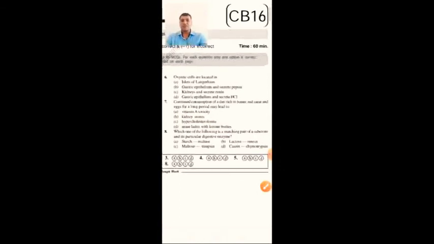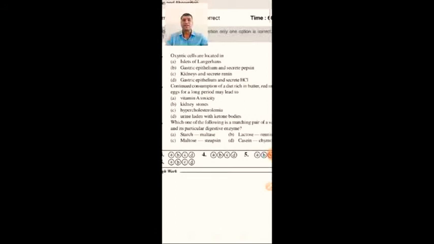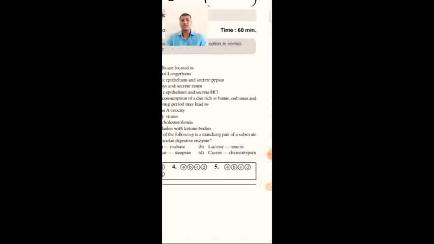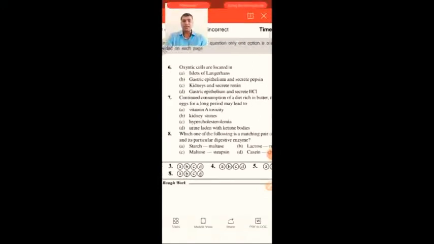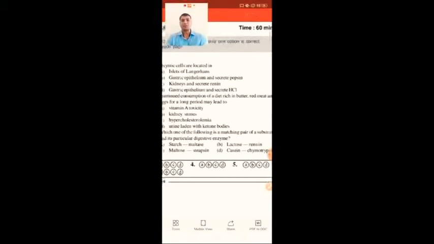Next, which of the following is a matching pair of substrate and a particular digestive enzyme? Starch, maltase; lactose, lactase; maltose, maltase; casein, renin. So this will be the exact option. Coming to here, starch means carbohydrate. Carbohydrates are first converted to maltose. So here the answer, starch and maltase, is the right answer, A option.